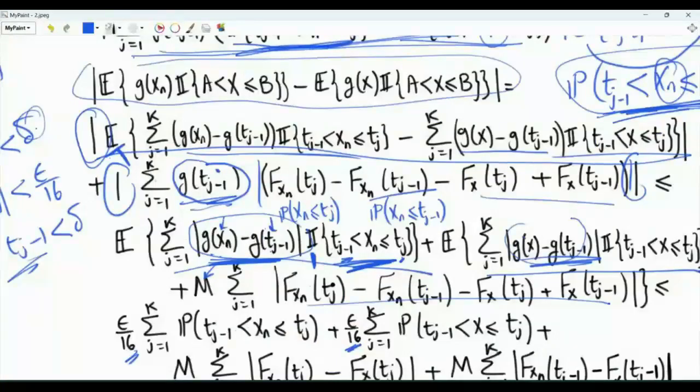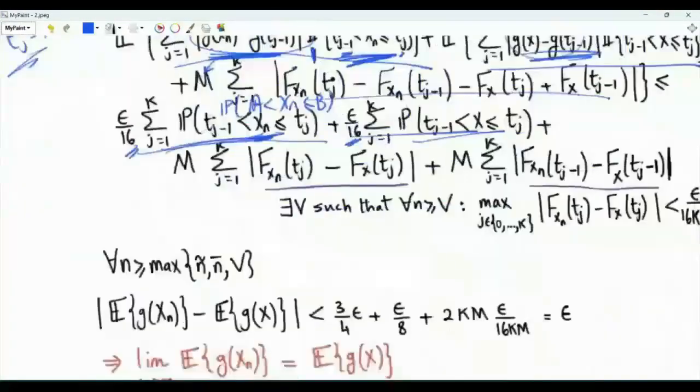When we apply the expectation, we get the probability. Now this summation here is a sum of probabilities that xn is between tj minus 1 and tj, and we are summing over j. The sum of these probabilities gives us the probability that xn is between a and b. So this summation is the probability that xn is greater than a but less than or equal to b. And this is the probability that x is greater than a and less than or equal to b. Those probabilities can be upper bounded by unity. And so these two sums can be upper bounded by epsilon over 8.